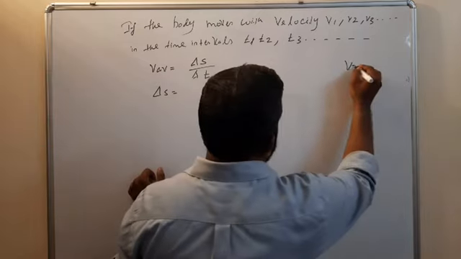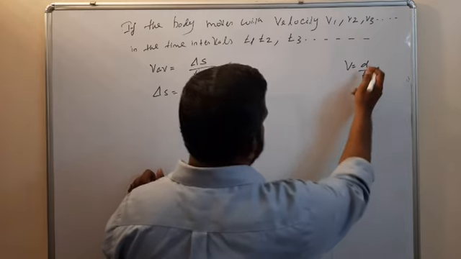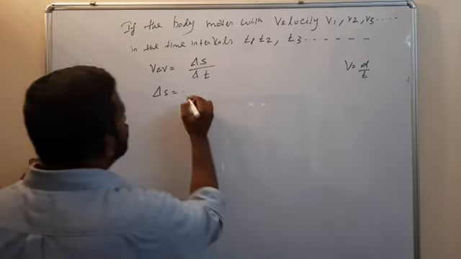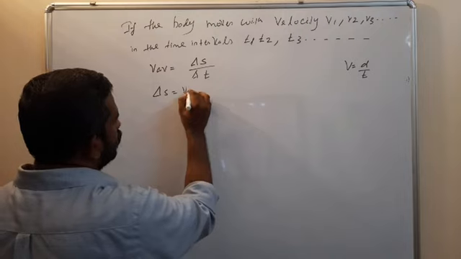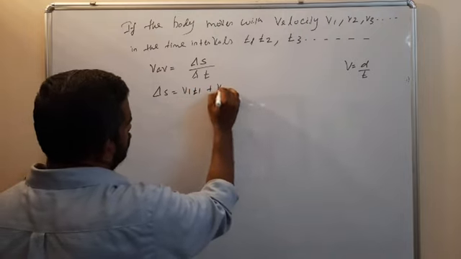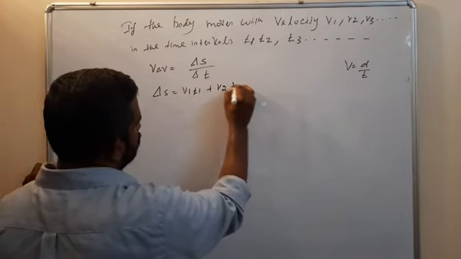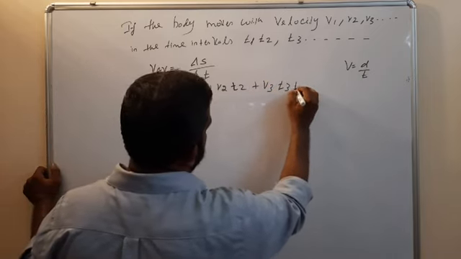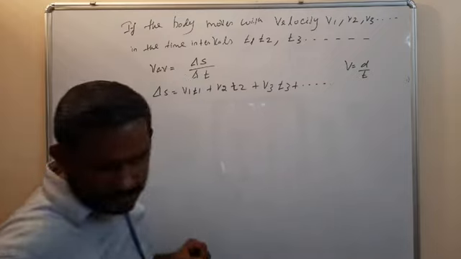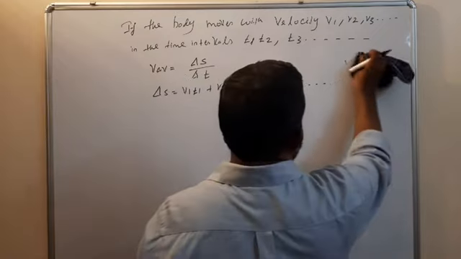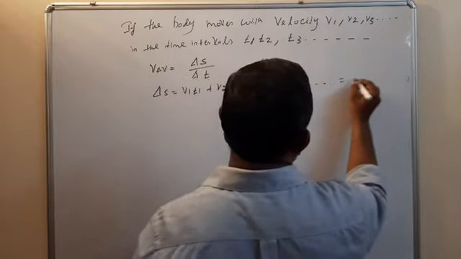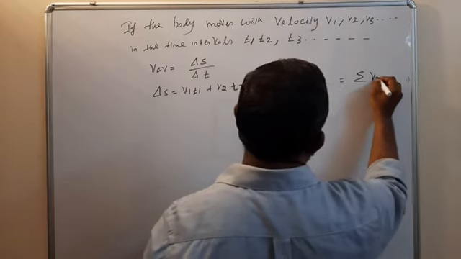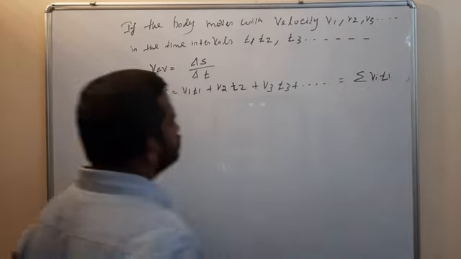So V is equal to d by t, so distance is equal to V into t: V1 t1 plus V2 t2 plus V3 t3 plus etc., that's equal to summation Vi Ti.